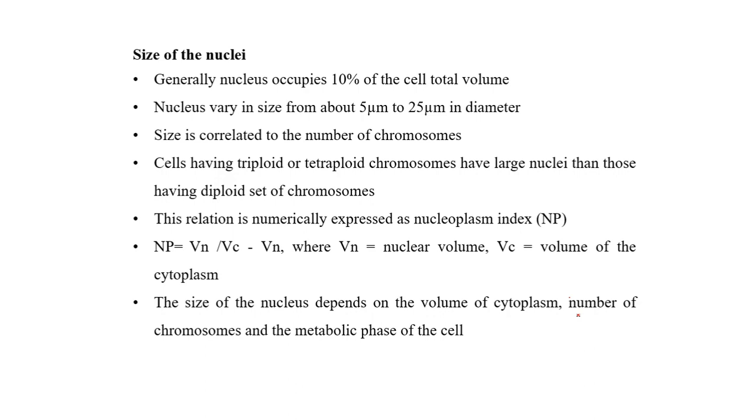The size of the nuclei. Generally, the nucleus occupies 10% of the total volume of the cell. The size varies between 5 micrometers to 25 micrometers in diameter. It is correlated to the number of chromosomes. That is, it is directly proportional to the number of chromosomes. The more the number of chromosomes, the bigger the size. The cells having triploid or tetraploid chromosomes have larger nuclei when compared to those of diploid or haploid sets of cells.